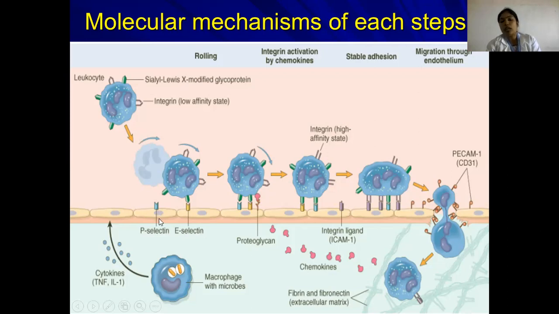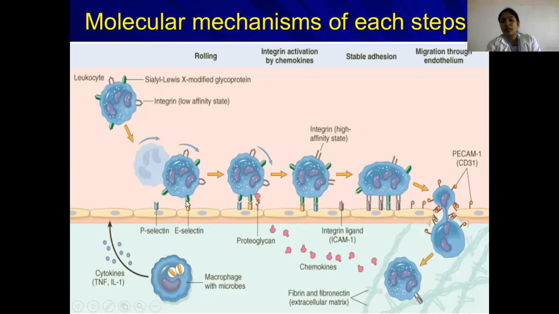Clear? Now, if there is expression of P-selectin and E-selectin on the endothelial cells, the corresponding ligand should be expressed on the surface of leukocytes. What is the ligand which is expressed on the surface of leukocytes? That is sialyl-Lewis X modified glycoprotein. This is the glycoprotein expressed on the surface of leukocytes, which binds to P-selectin and E-selectin.